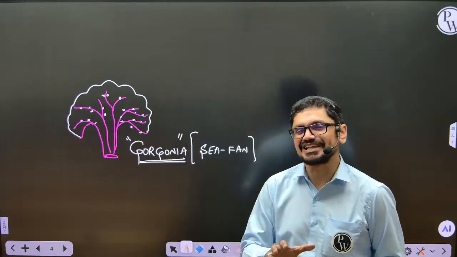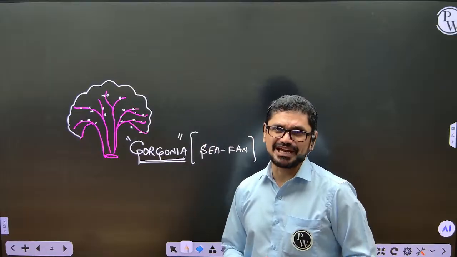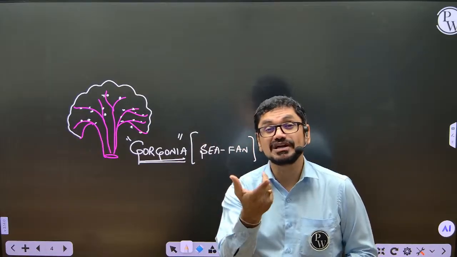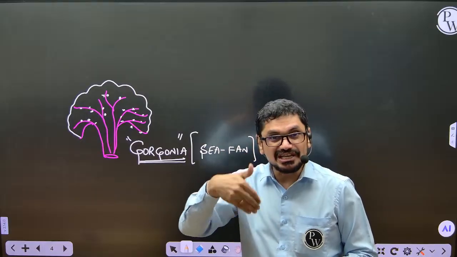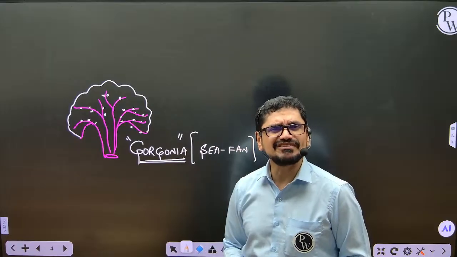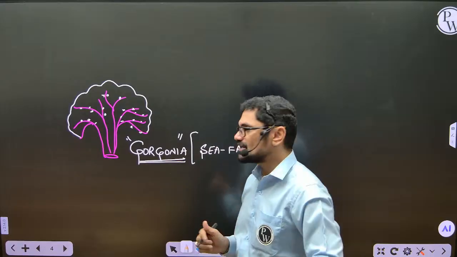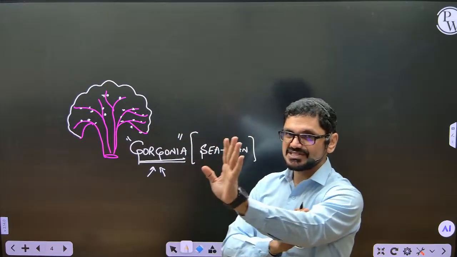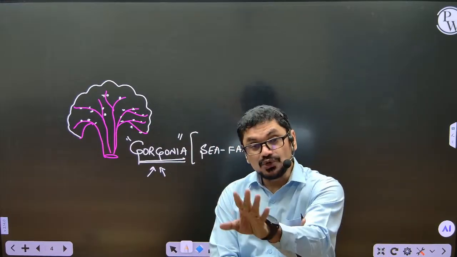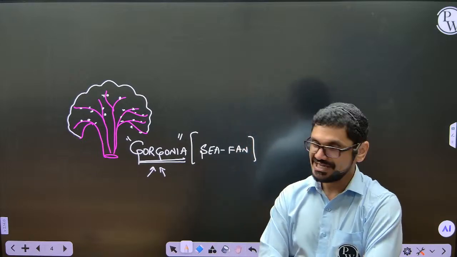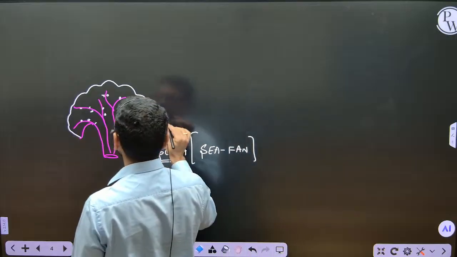It is a little different, no problem. Try to remember the name. As you are listening to this word for the first time, it may be difficult for you. But gradually, if you use this word 5 times or 10 times or 20 times, there will be no difficulty. Gorgonia, which is commonly called sea fan. This word is new for you today, but not tomorrow. Tomorrow this word will become a favorite for you. Understand the point? So this is Gorgonia, which is commonly called sea fan.